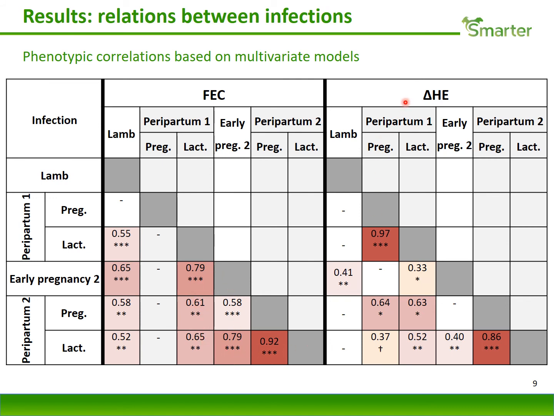In contrast, for hematocrit loss, we observed that only one value for the LEM phase was significant with the measurements observed in the adult phase. So this confirms that fecal egg count is a better measure of resistance than hematocrit loss.